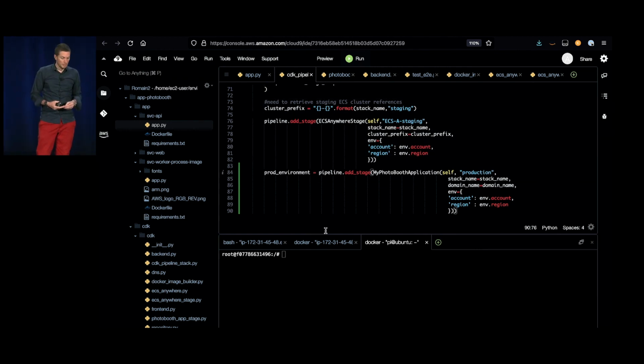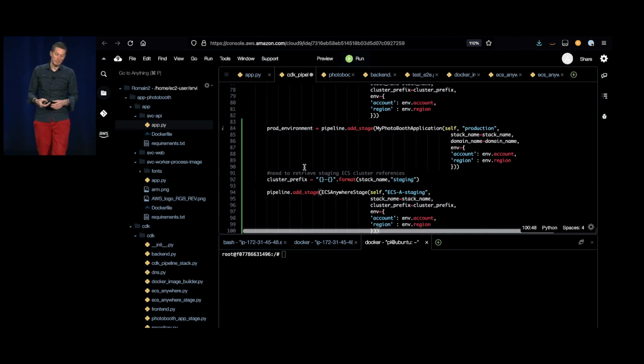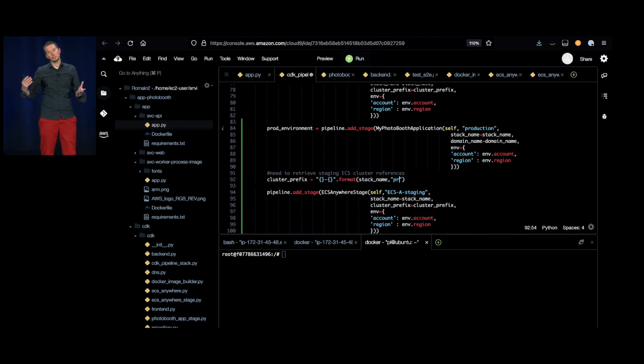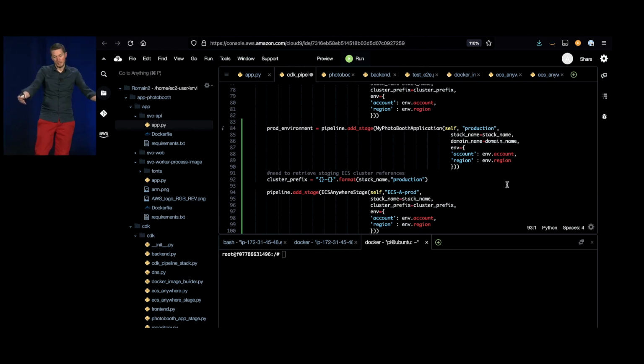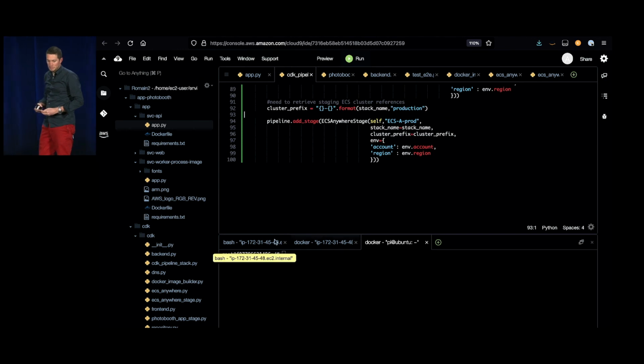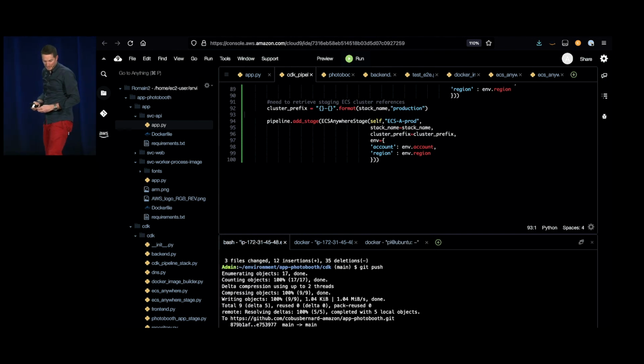So again, I'm going to create a new stage with my photo booth application for production, but also because my staging environment has ECS Anywhere and we are extending to a Raspberry Pi, I need to do that again for my production environment. So I would need another Raspberry Pi.